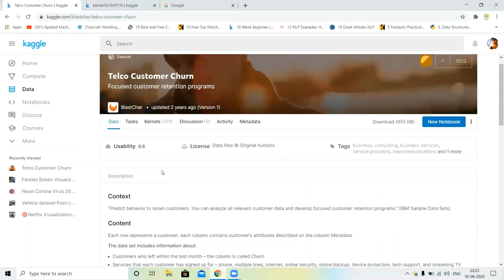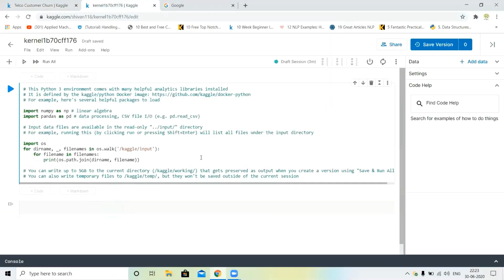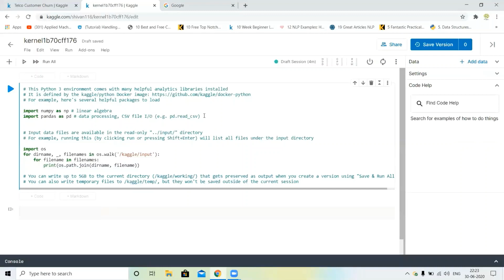Okay, so first of all you can download this dataset, or you can just open a new notebook. I already opened this notebook and you can see some libraries are already imported. When you are working in a Kaggle notebook, this type of window is already open with this type of code. So first of all we will import some libraries.